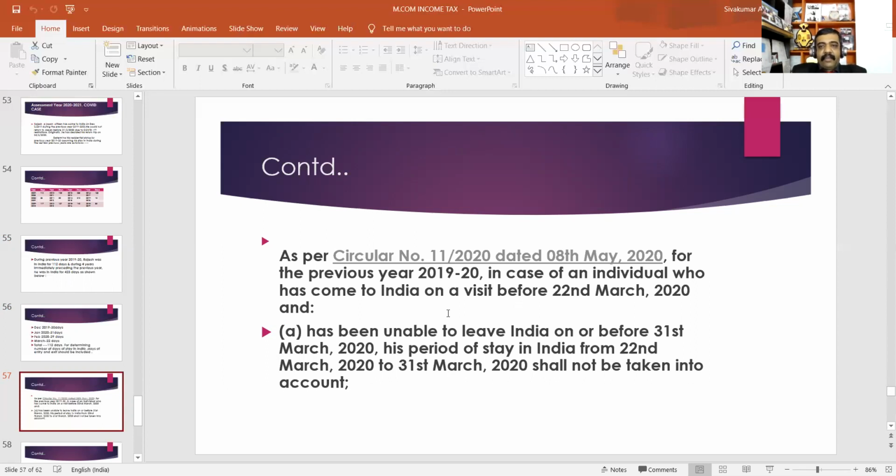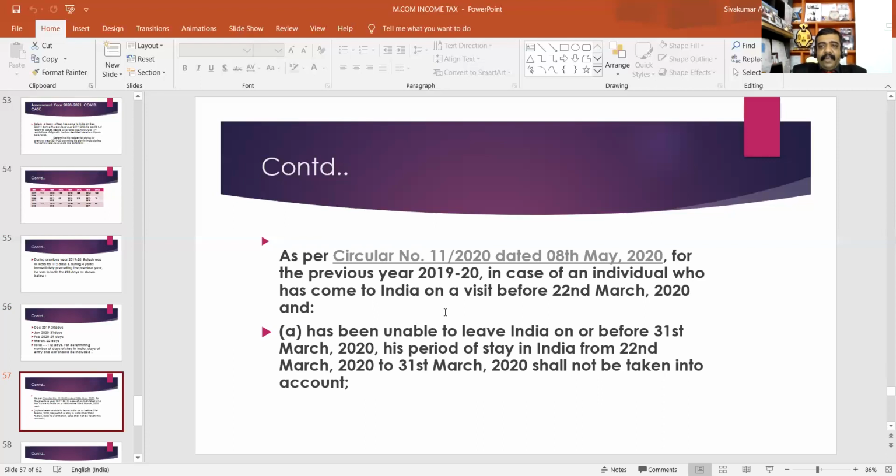As per circular number 11/2020, dated 8th May 2020, for the previous year 2019-2020, in the case of an individual who has come to India on a visit before 22nd March 2020 and has been unable to leave India on or before 31st March 2020, his period of stay in India from 22nd March 2020 to 31st March 2020 shall not be taken into account.